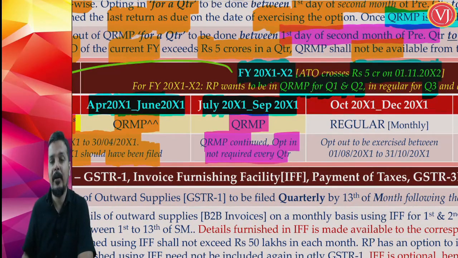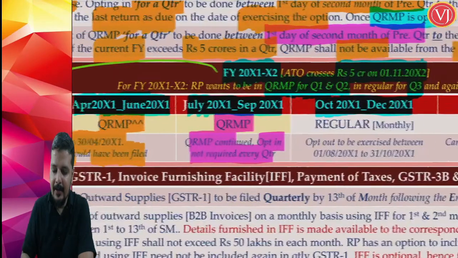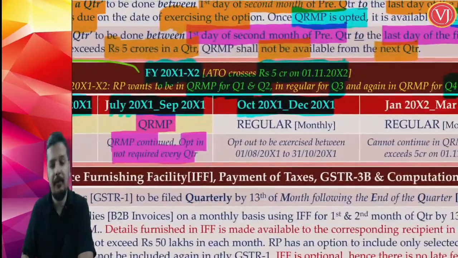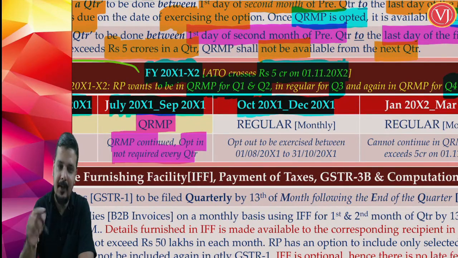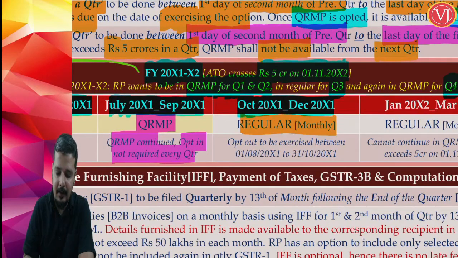Which means it falls under the third quarter. Now, the third quarter, friends, is your October to December. Understand, 5 crores is crossing on 1st of November. Please remember the point that if this assessee wanted, he could have gone for QRMP scheme even for the third quarter.